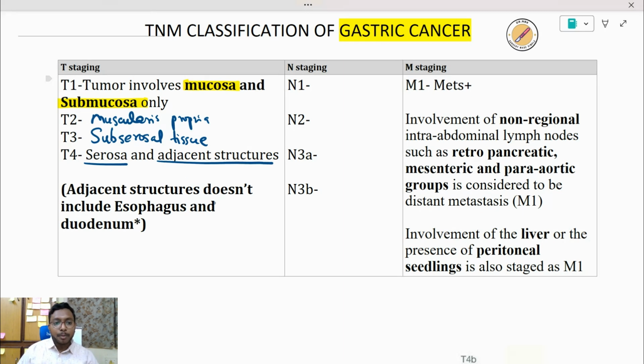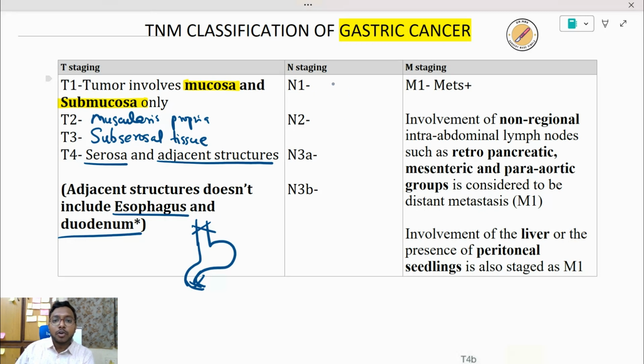And we need to remember one important point here. These adjacent structures do not include esophagus or duodenum. Even though the continuation of esophagus is the stomach and stomach is continuing as duodenum, these two structures will not come under the concept or the entity of adjacent structures.